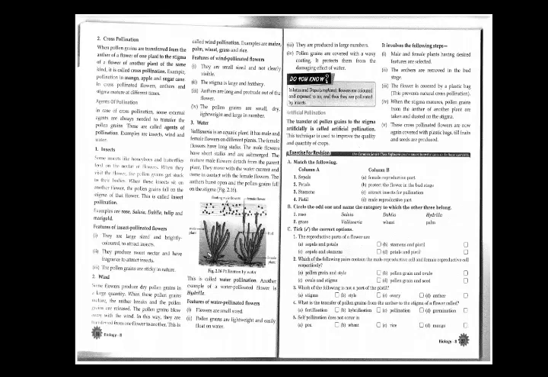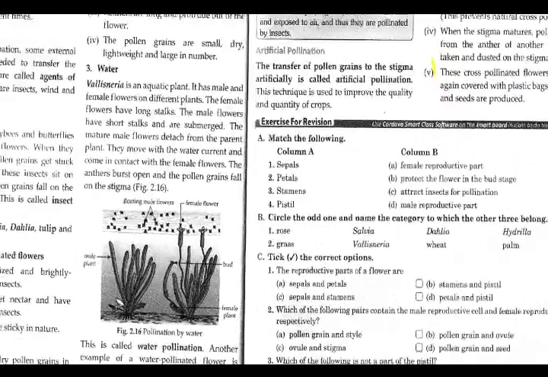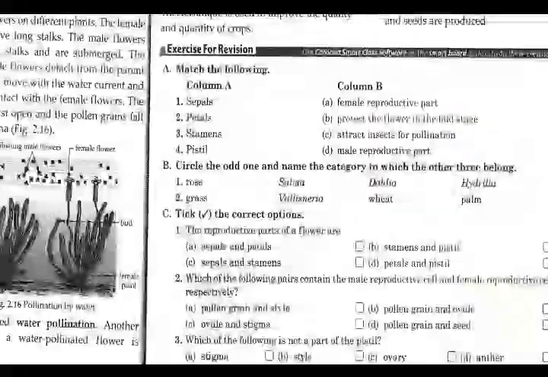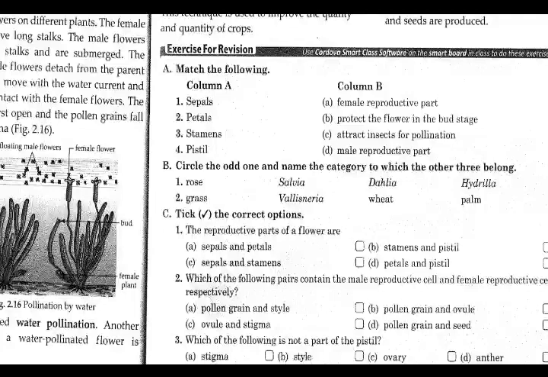Let's proceed on to the exercise on page number 27. Before starting on something new, first question, that is exercise A, match the following. Column A and column B, that is number 1, sepals. What is the function of the sepal? Is to protect the flower in the bud stage. Number 2, petals. The function is to attract the insects for pollination.